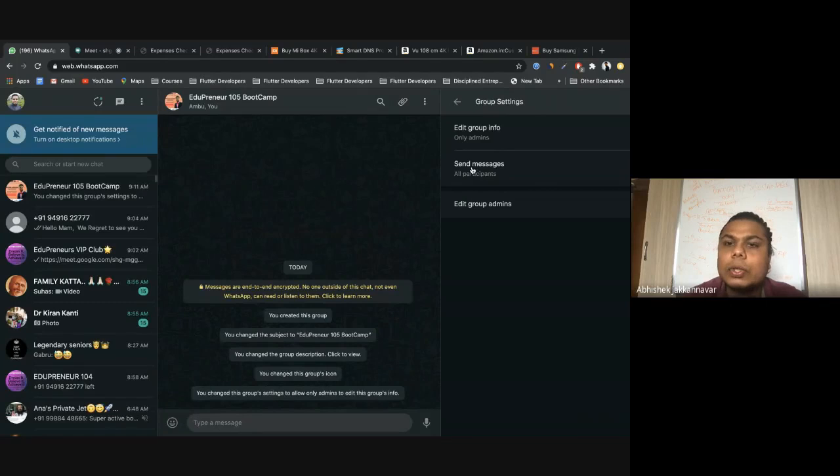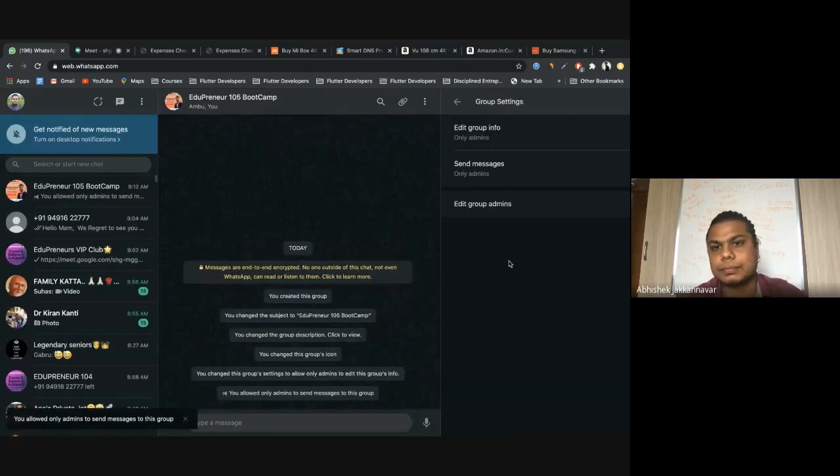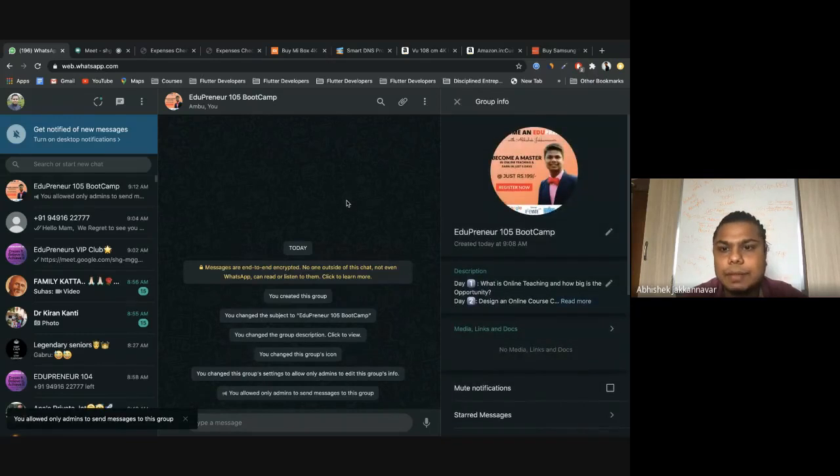And also the send message setting, you change it to only admins as well. So now we are done with creating a WhatsApp group.